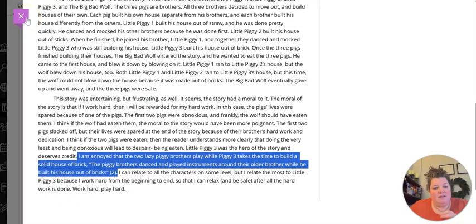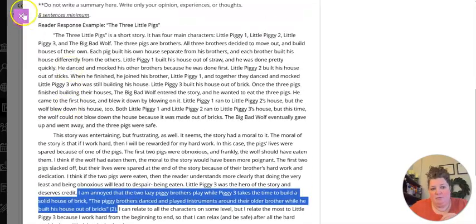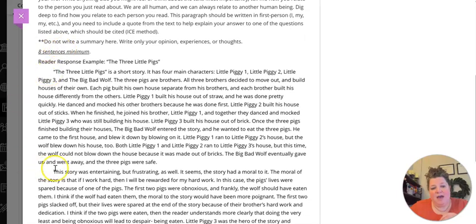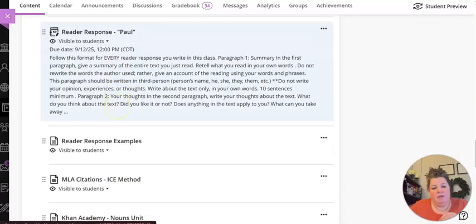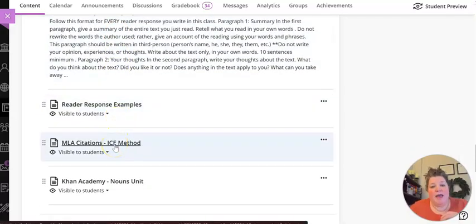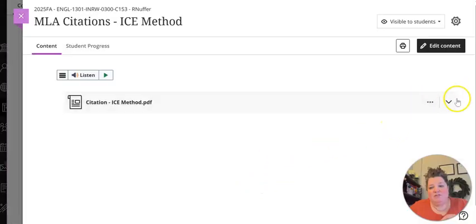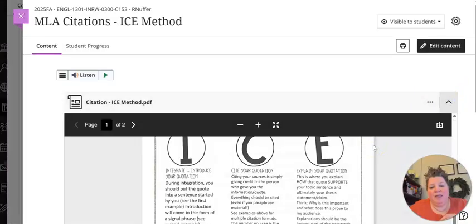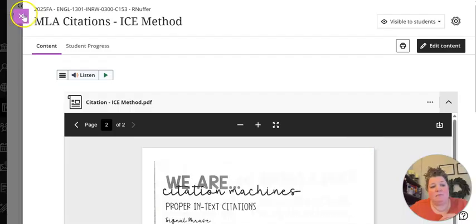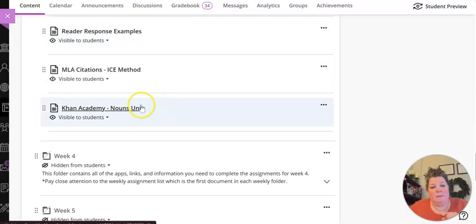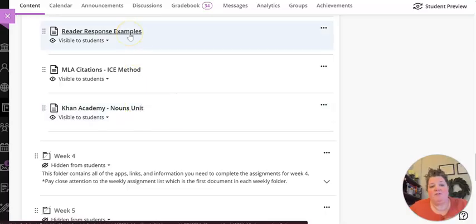Now, if this is a little confusing, use this example as your guide. See how I do not have titles, summary, or opinions. Just write a 2-paragraph essay. No titles needed. If you are questioning how to cite the quote from your book, this tells you exactly what to do. These are instructions and examples on how to cite your quotation. And then I also gave you a good example of a reader response and a bad example of a reader response. So you can look over that as well.